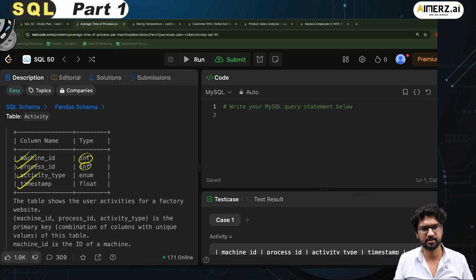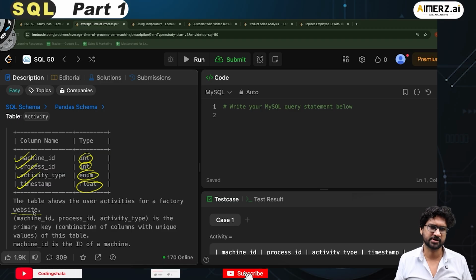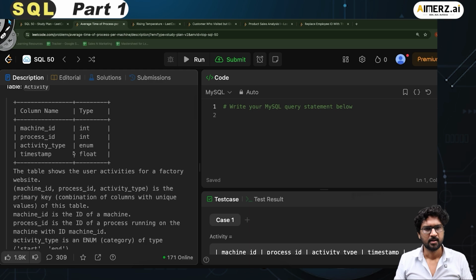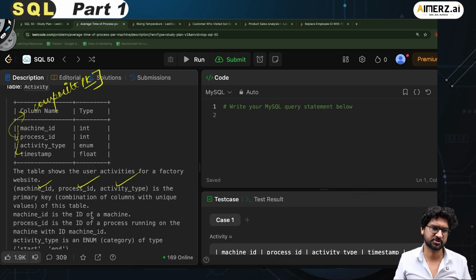Type is int, enum and float. Okay. The table shows the user activities for a factory website: machine ID, process ID, activity type and the timestamp. Fair enough. Now in this case, machine ID, process ID and activity type, all these 3 columns together form a composite primary key of this table.